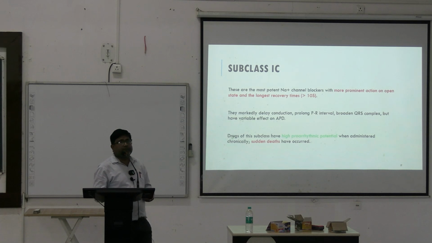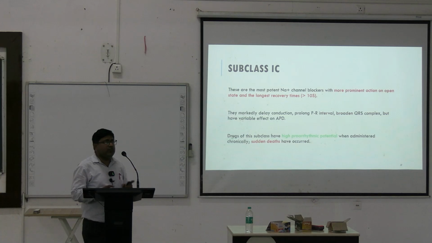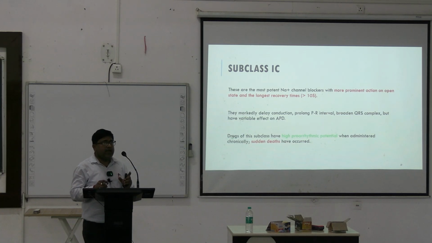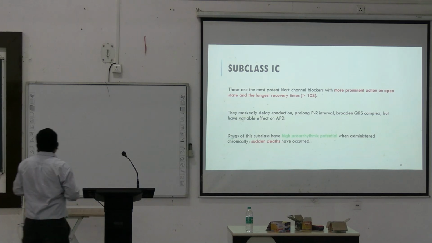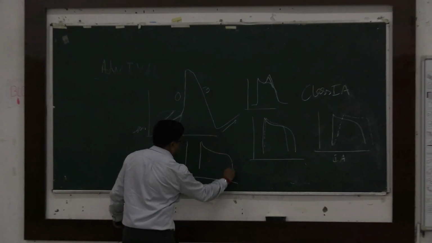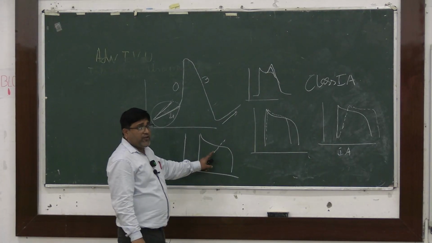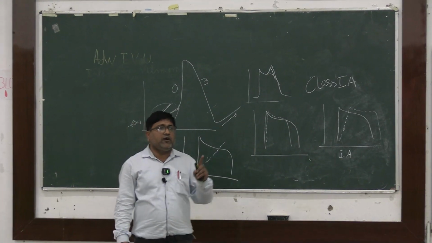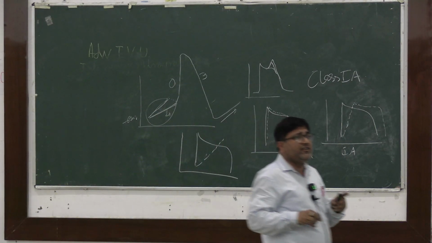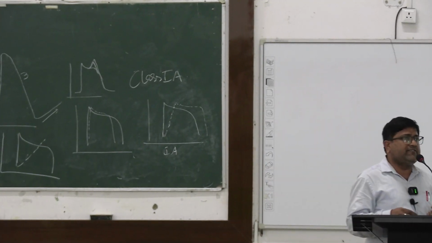Now, subclass 1C. Subclass 1C, like that of class 1A, blocks the sodium channel in the open state, and the channel recovery time is the longest, more than 10 seconds. So, it decreases the rate of phase 0 depolarization most compared to other class 1 drugs, but the effect on the action potential duration is minimal. It can either increase or decrease the action potential duration.